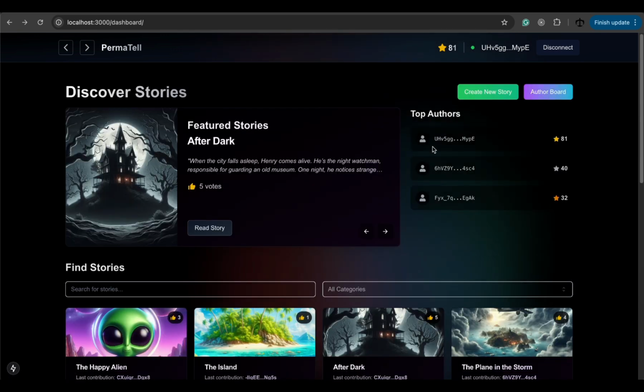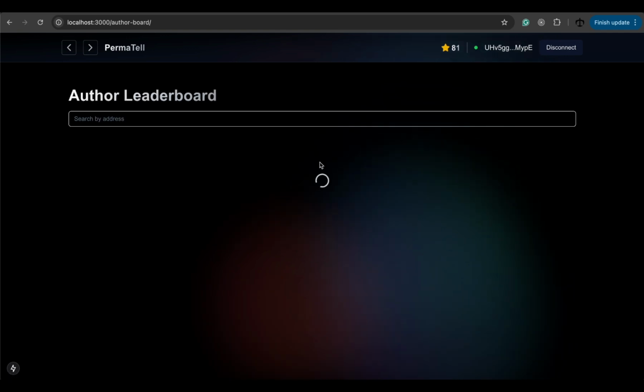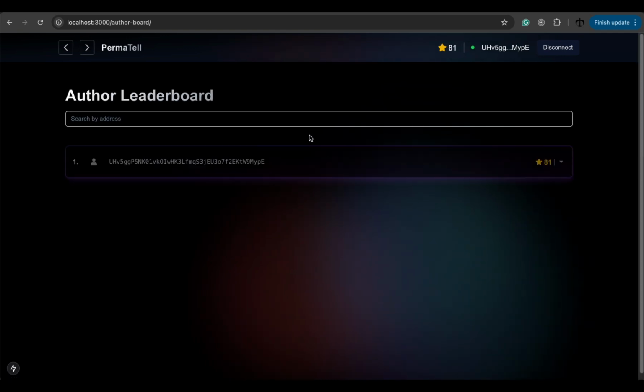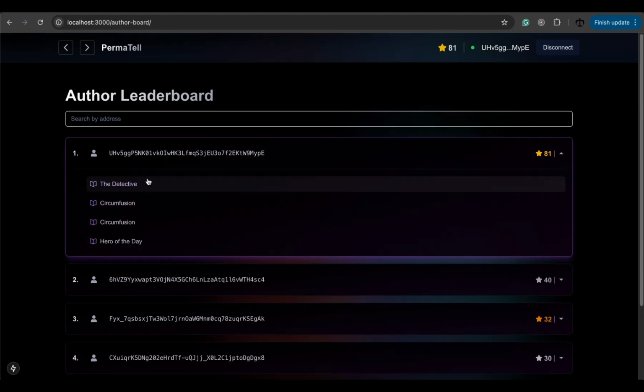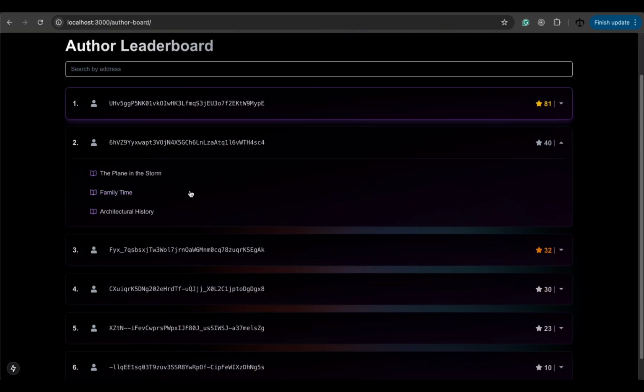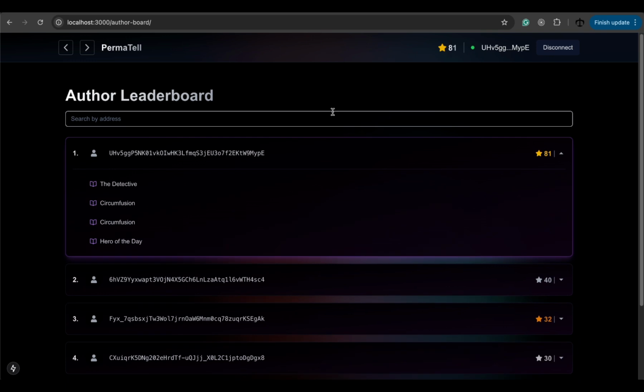Before we end, we can see this top authors board. Yes, I created a section to show everyone who's contributed to stories, and here I am. I can see all the stories that I have made, and we can look at other authors as well. That is it for the hackathon.